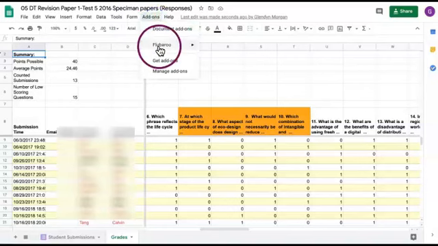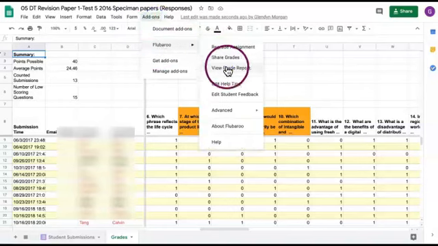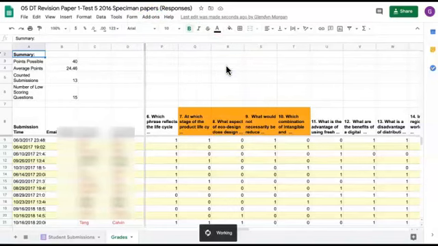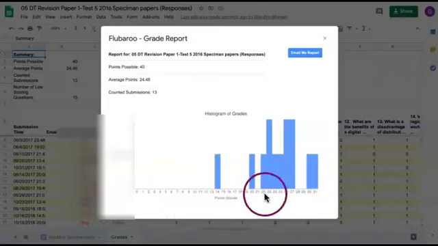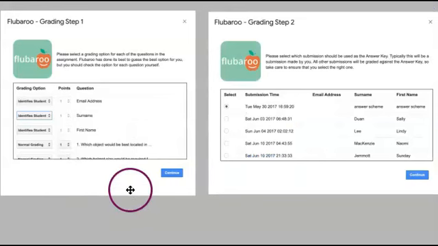The other cool thing that Flubaroo can do is a grade report, which is quite handy, and in that case you can view a table which shows you where things have gone wrong or right from a visual perspective.